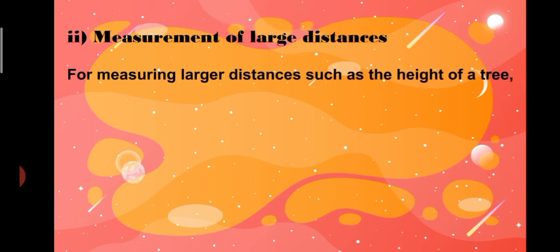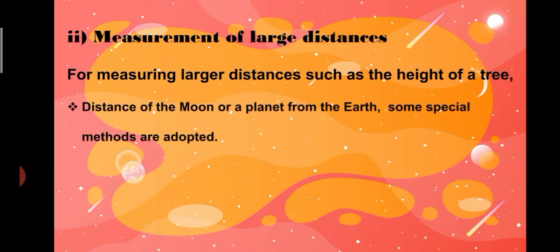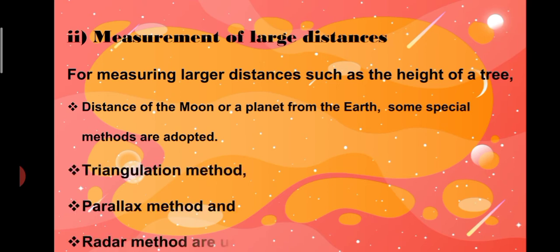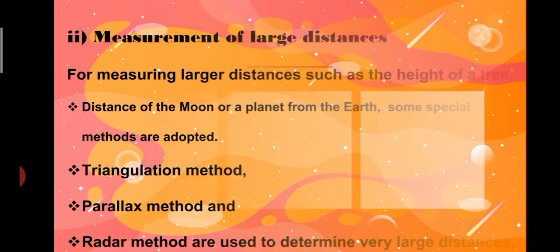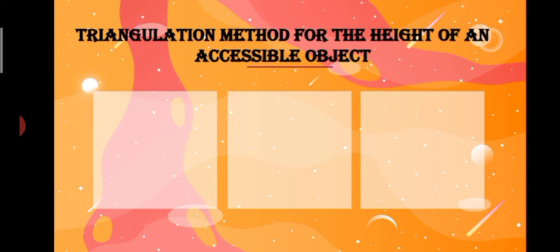Measurement of large distance. For measuring a large distance such as the height of a tree, or the distance of the moon or a planet from the earth, some special methods are used. Triangulation method, parallax method and radar method are used to determine very large distances. Triangulation method for the height of an accessible object.